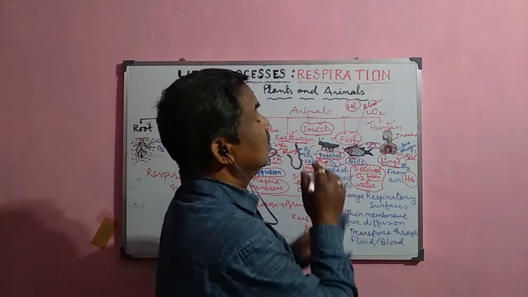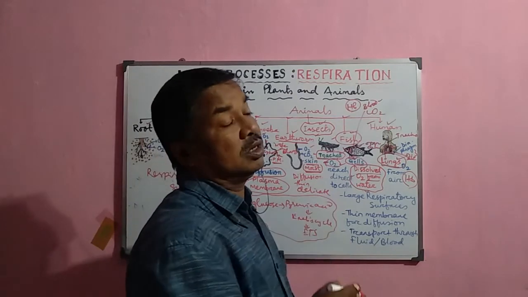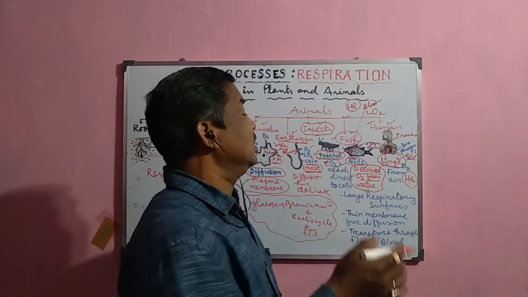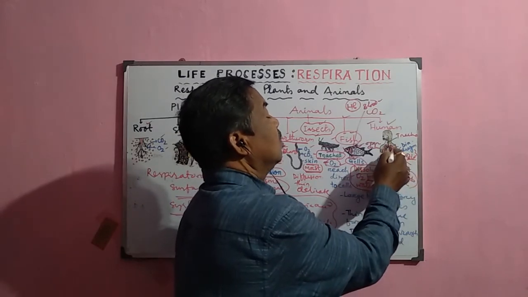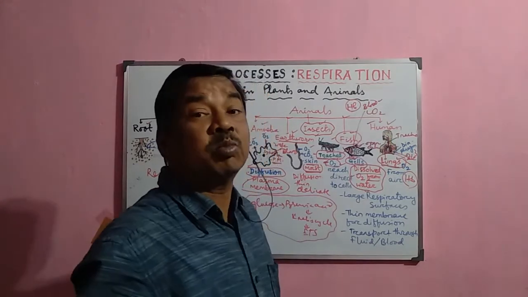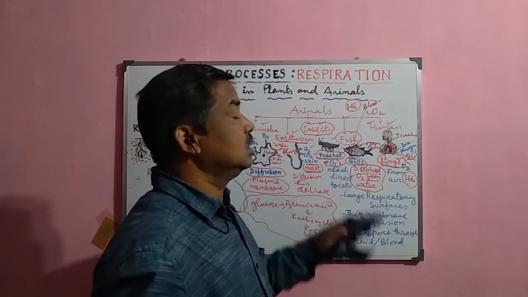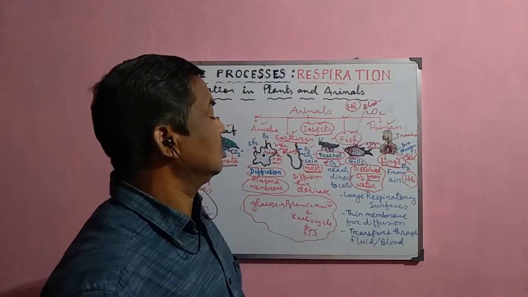Then the carbon dioxide, which is produced by the process of respiration in the mitochondria of the cells, comes out through the blood to the lungs, and from the lungs it goes to the outside. And there is a special mechanism, the breathing mechanism, by which they discharge the carbon dioxide and take in the oxygen.